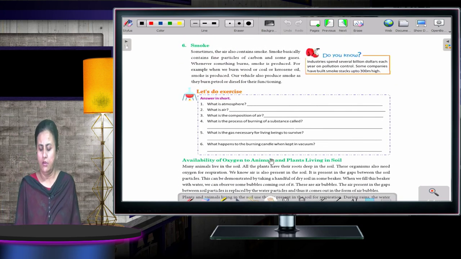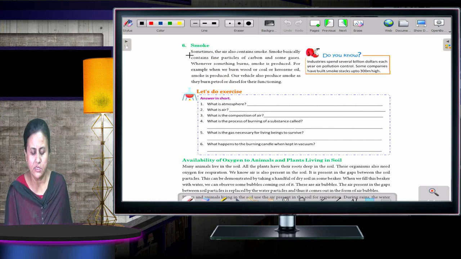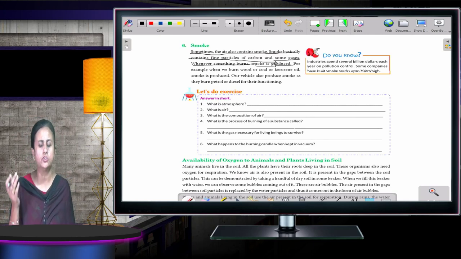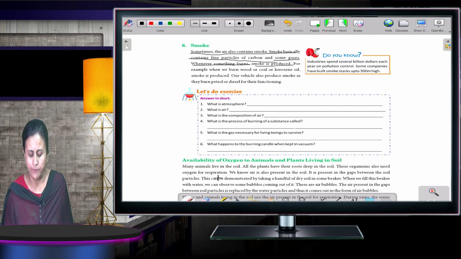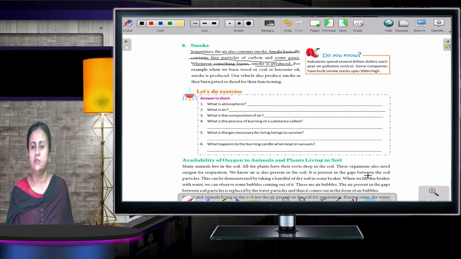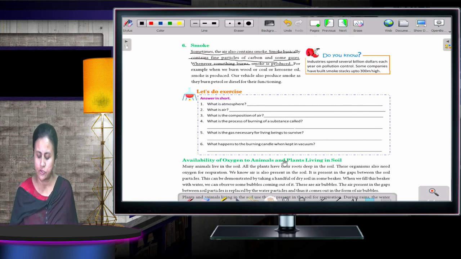Smoke. Now what is smoke? Sometimes the air contains smoke. Smoke basically contains fine particles of carbon and some gases. Whenever something burns, smoke is produced. Whenever you are burning anything, what happens? It gives out smoke. Okay. Now what is availability of oxygen to all plants and animals living in soil? Okay, this is the next topic.